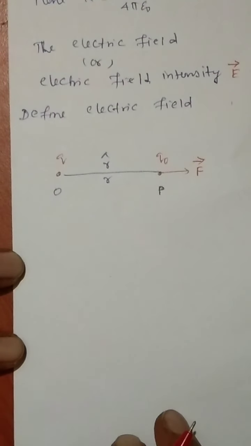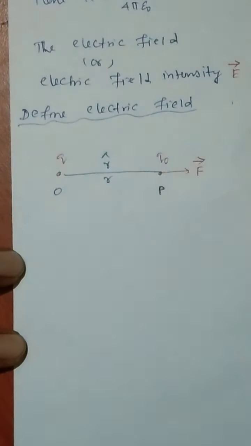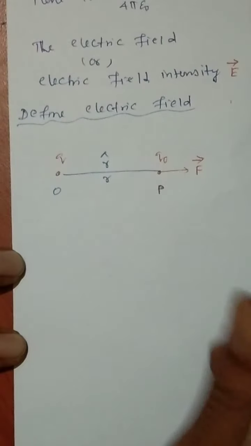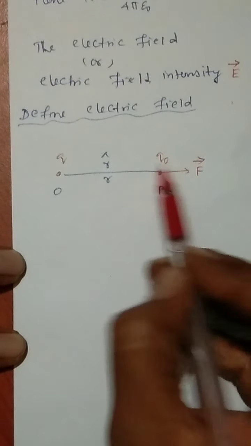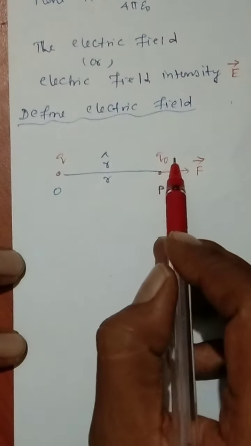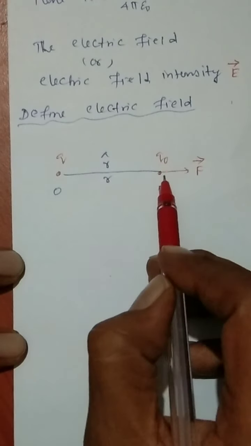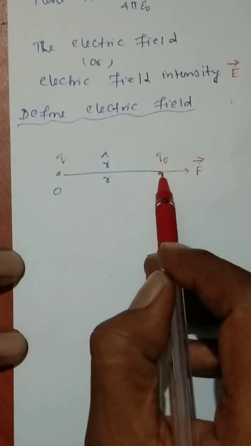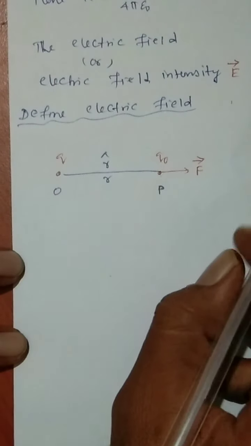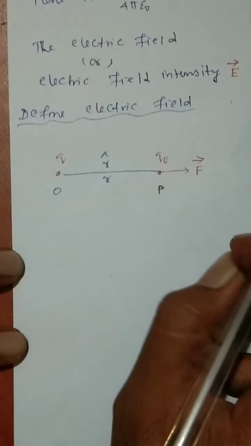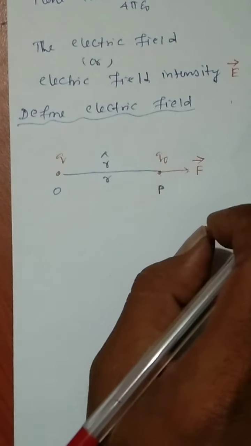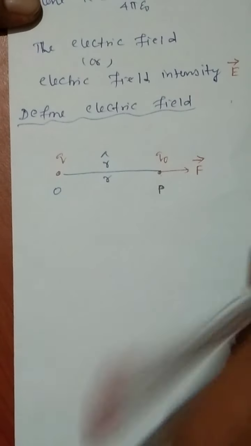So, now we are going for the definition of the electric field. We can define this particular thing. How can we define? You consider this q naught is a unit charge. So, whatever the force which is acting on this unit charge due to q is called the electric field at this particular point. So, now I am going to write this, then you can understand better.